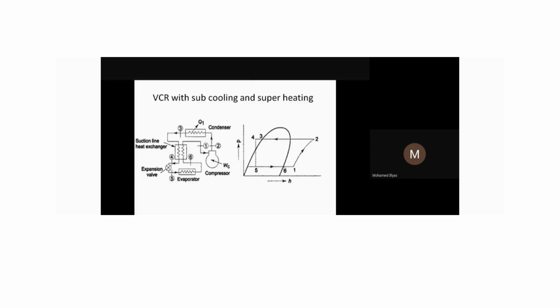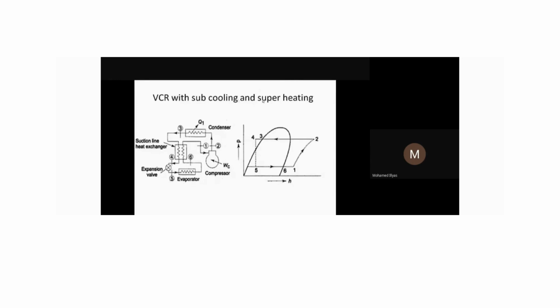Okay, when it comes out here, we further heat it, so it is coming to the superheated state, the superheated region. So we ensure that it is in the superheated state at the entry of the compressor here. If the entry itself is superheated, then after compressing, definitely pressure and temperature will increase. Definitely this will be in the superheated state only. So we'll ensure that. Okay, this is one point with respect to superheating.